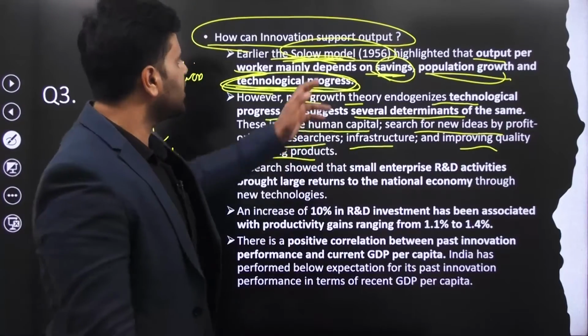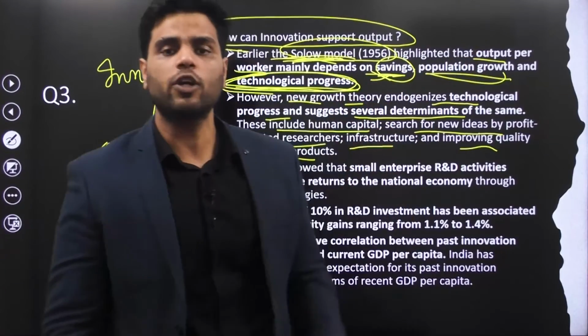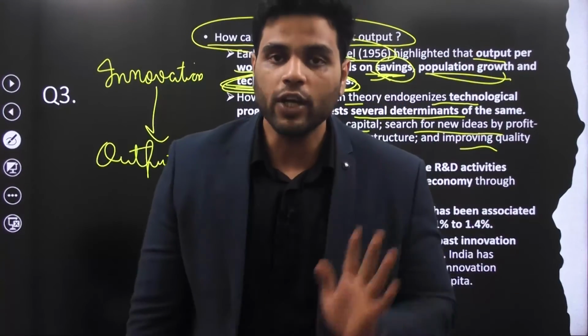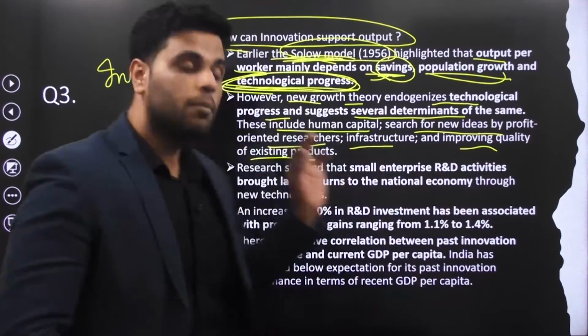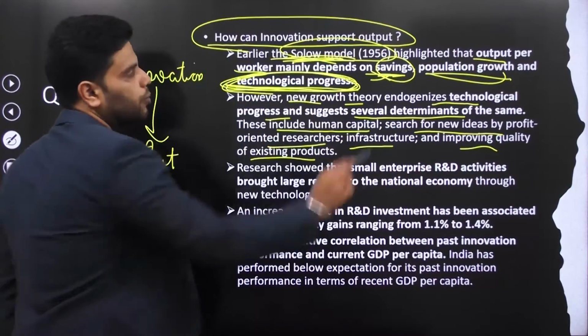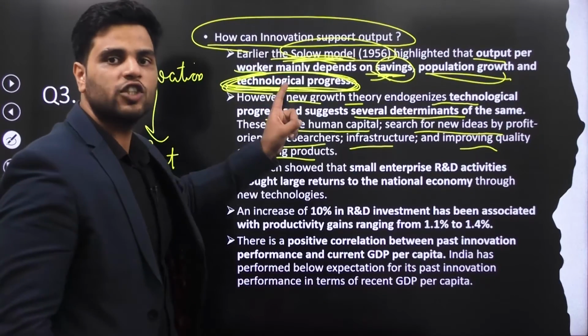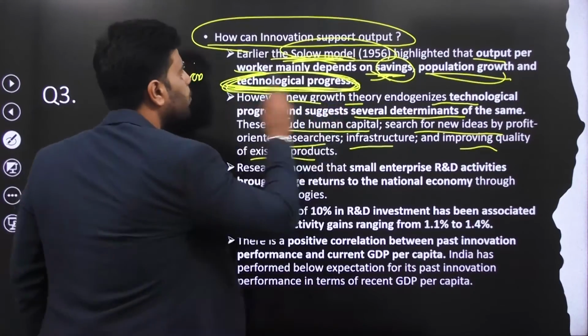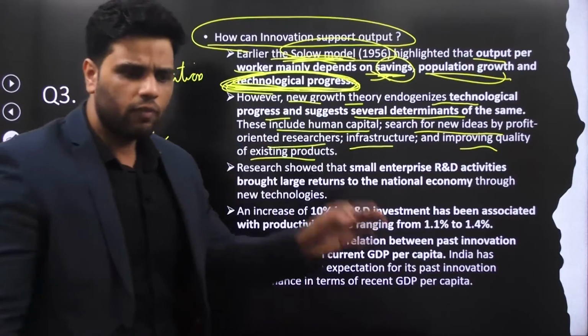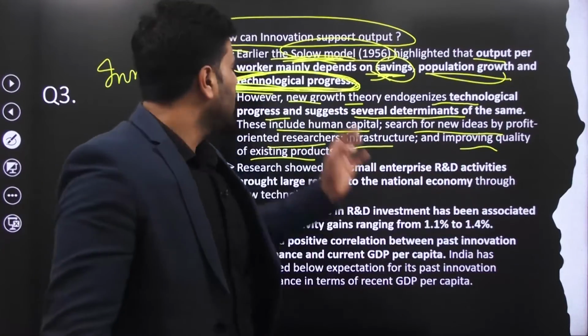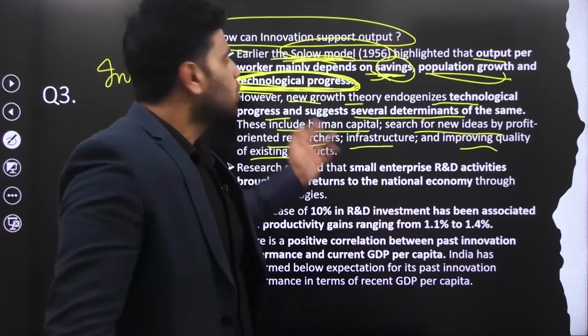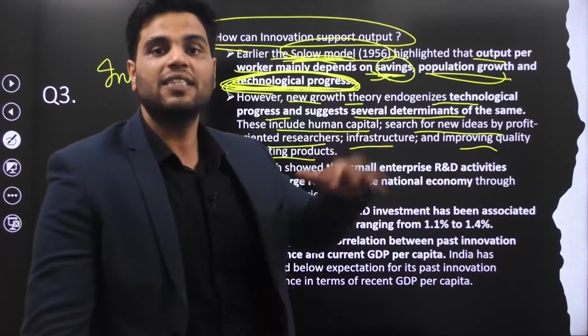The Solow model suggested that savings and population growth are also important. But new economic theory suggests that the most important factor is technological progress. Now, this new growth theory also suggests how you can improve technological progress. By that I mean, on what factors does technological progress depend?